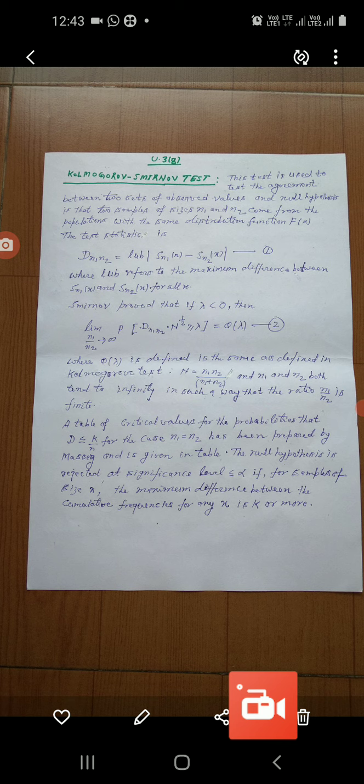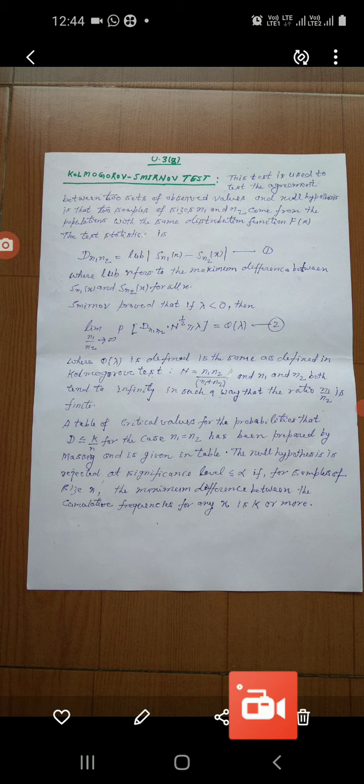The null hypothesis is that two samples of sizes n1 and n2 come from the population with the same distribution function F(x). Okay, two samples come from the populations with the same distribution function F(x).